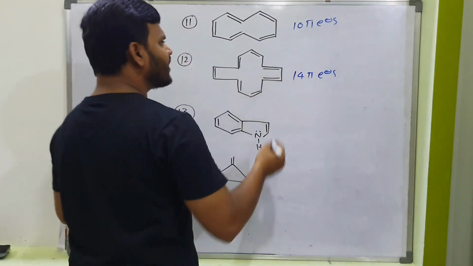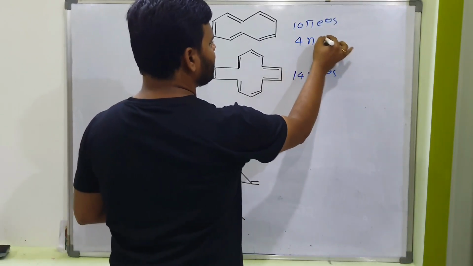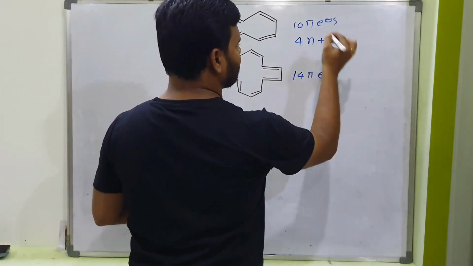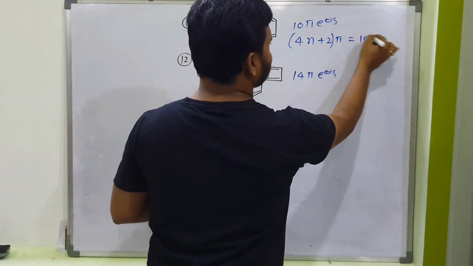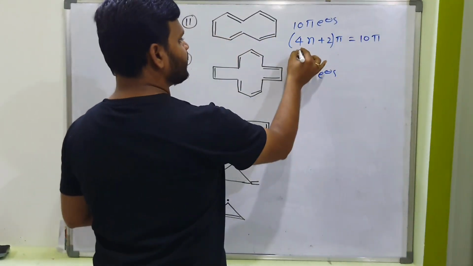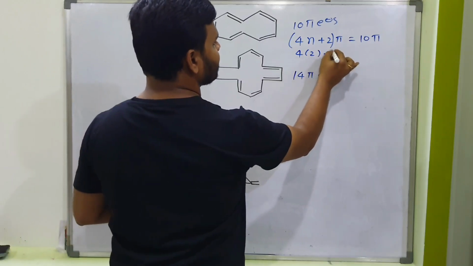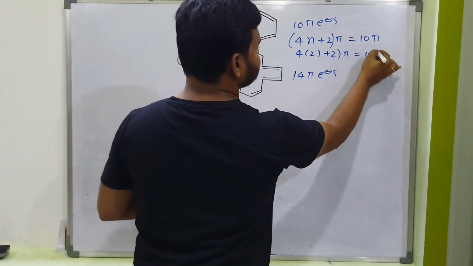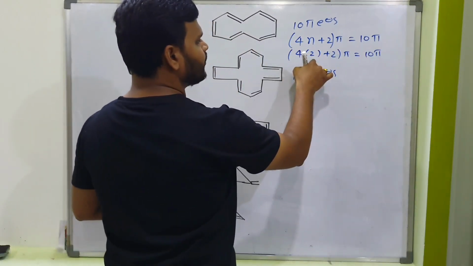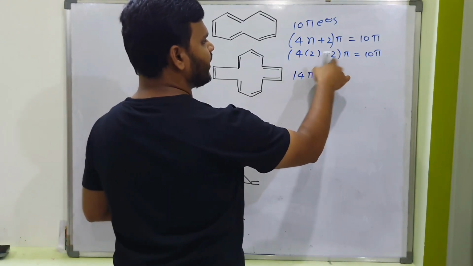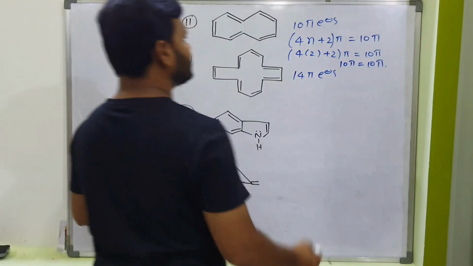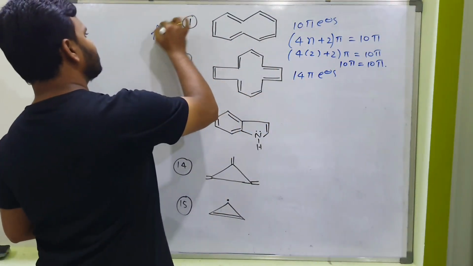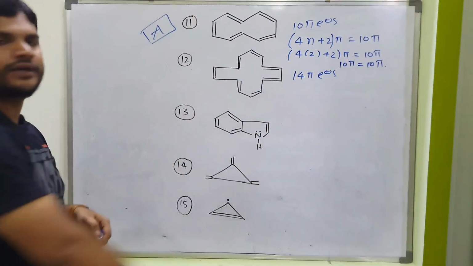What is our Hückel's formula? 4n plus 2 pi electrons. Here what is the number? 10 pi. Suppose you substitute n equal to 2, then it becomes 4 into 2, 8. 8 plus 2, 10. So 10 pi equal to 10 pi. It matches, yes? So is it an aromatic compound or not? Yes, it is an aromatic compound.